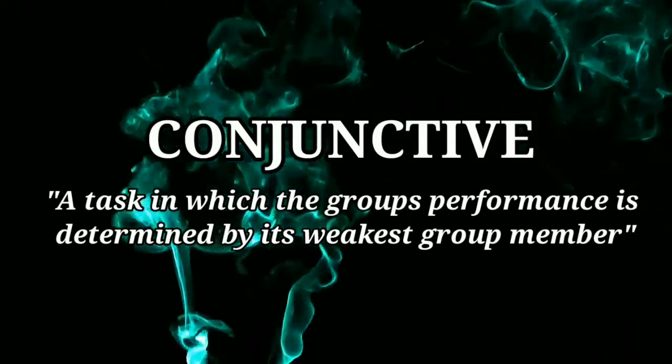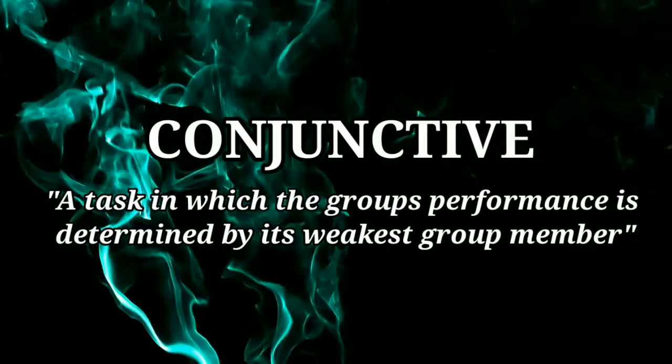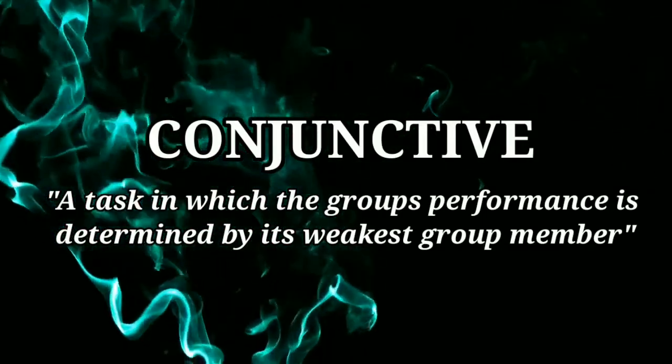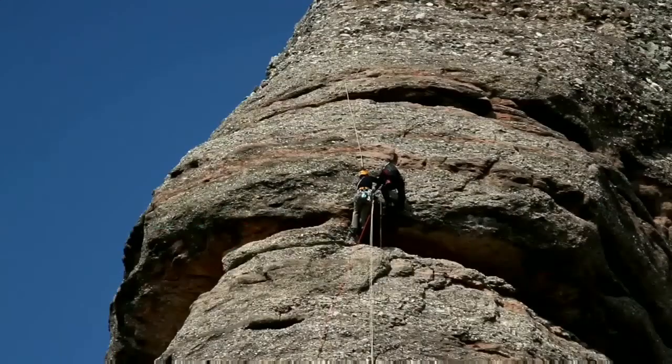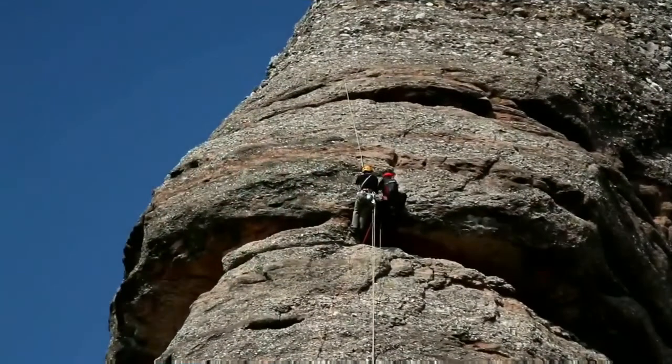And next one, conjunctive. A task in which the group's performance is determined by its weakest group member. I could give you many examples, like mountain climbing or keeping something confidential. Alright, let's take mountain climbing as an example.